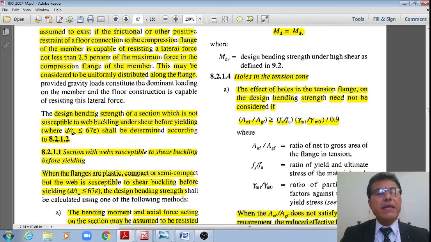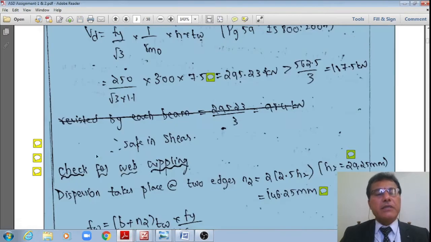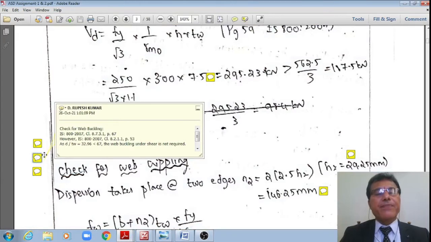Once this d by tw is less than 67 times epsilon naught, then the buckling due to the shear in the web will not happen. Let me check whether the check for buckling is required or not. What we got in our problem is d by tw is 32.96, which is less than 67.